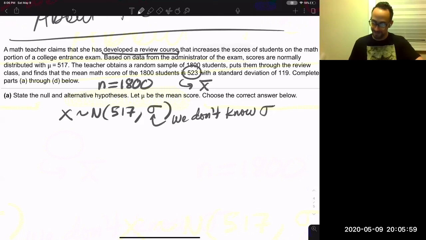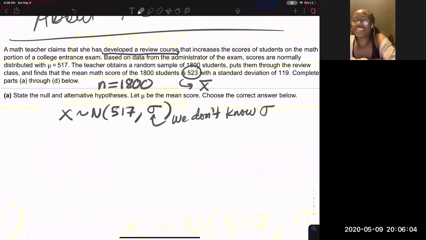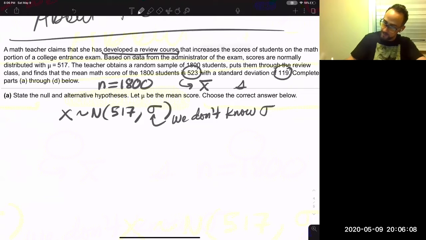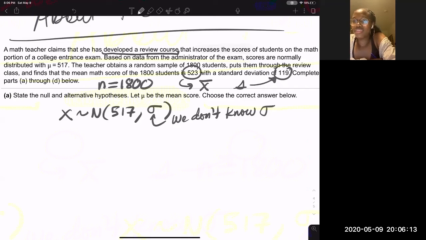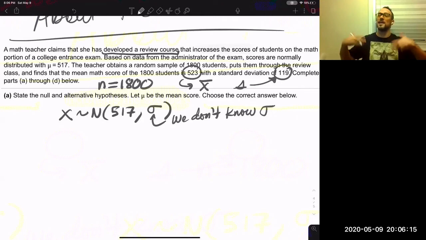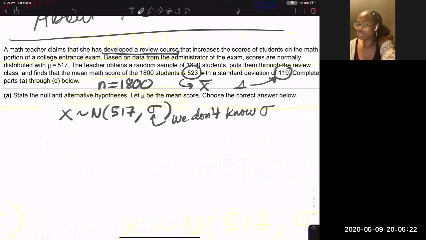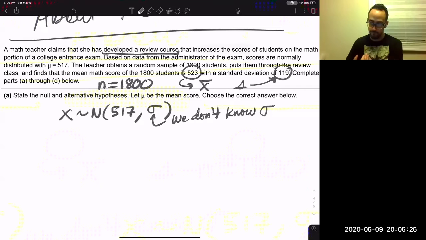All right, so let's see. We don't know sigma, right? But this 119, that's s. So x bar and s are sample statistics. We need to be very careful about what everything is in the problem.